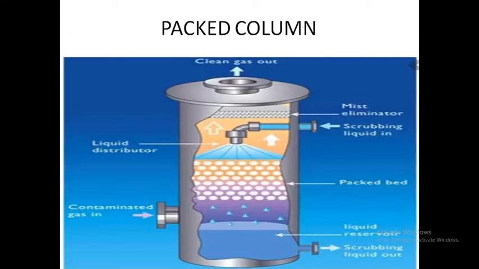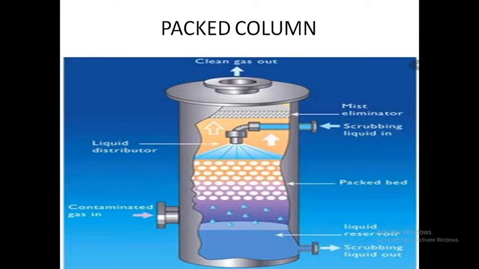This is the packed column. Various types of absorption equipment are spray column, spray chamber, venturi scrubber and packed column. This is one of the types of absorption equipment. This figure shows the packed column. What is the working principle of the packed column?